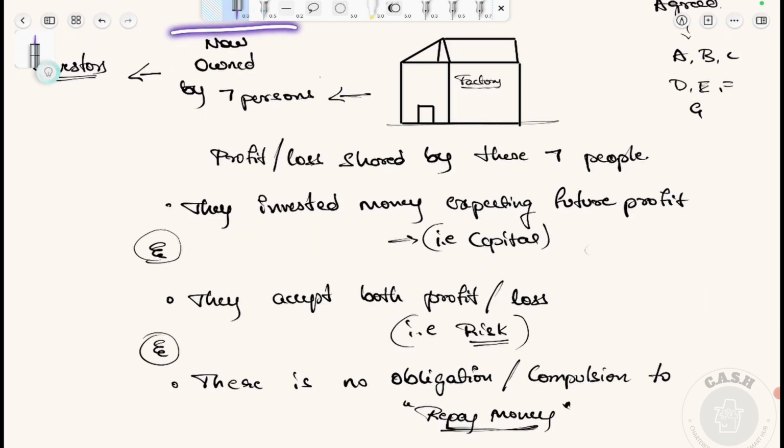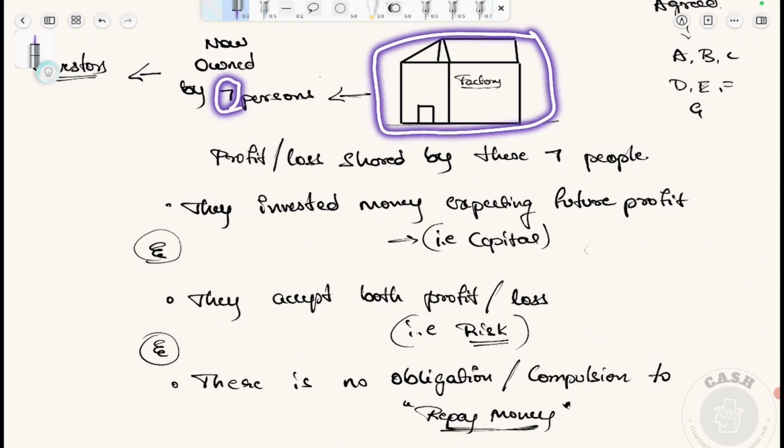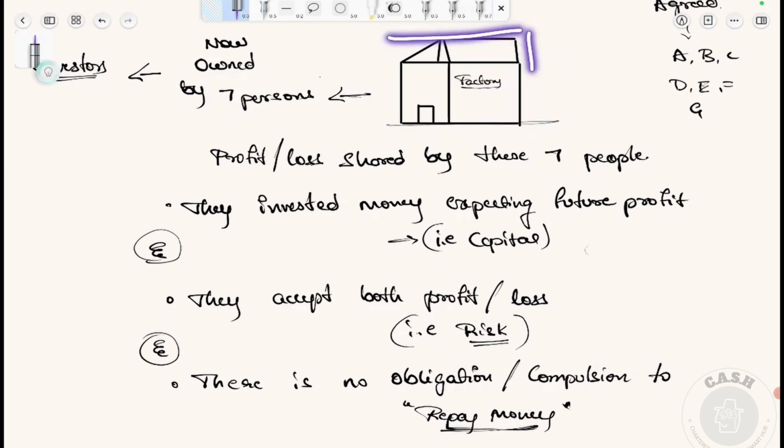Now, connect it with the company. You invested in the share capital of the company, which means you are now a part owner of this company. The company will give you some profit, like in the form of dividend, etc. The company won't repay your invested amount. It is like telling the company to liquidate itself and give me my money. That won't happen because you are only a shareholder, not the full owner of this company. You are just a part owner, holding some shares, not the entire company.